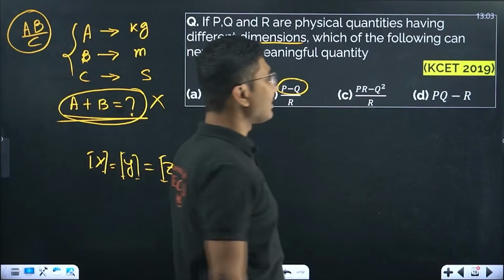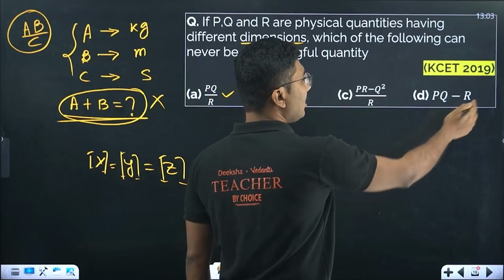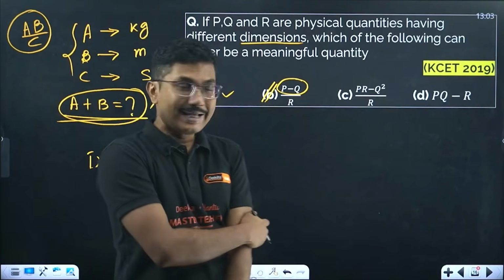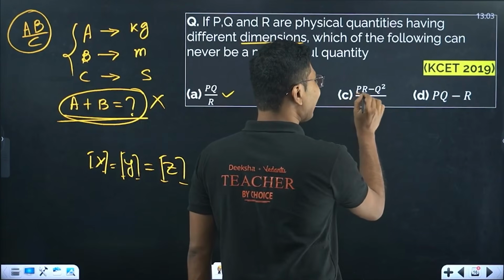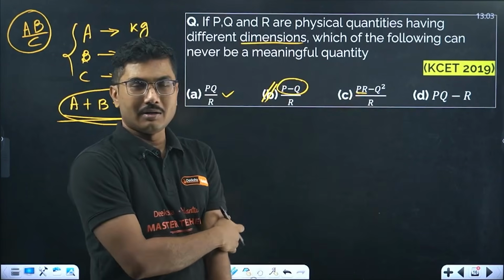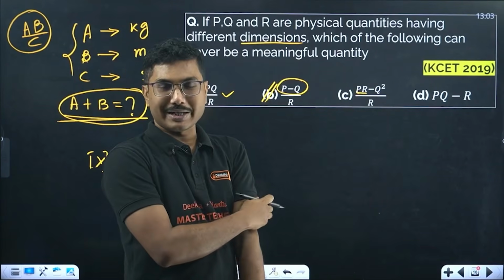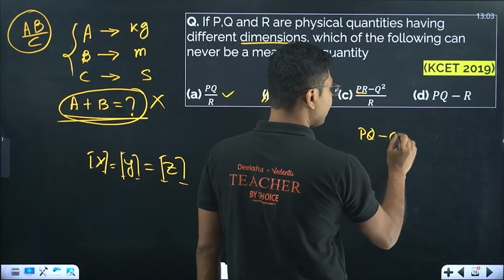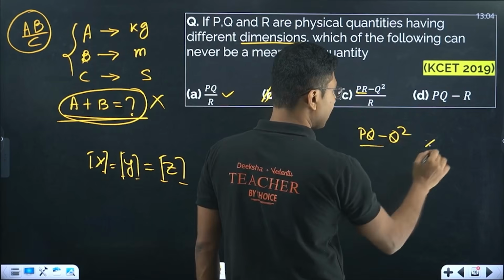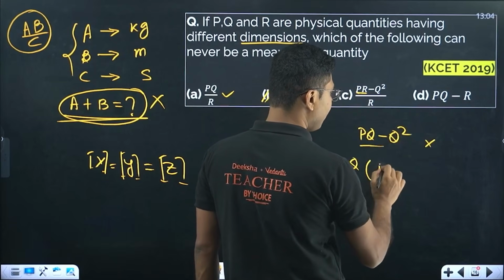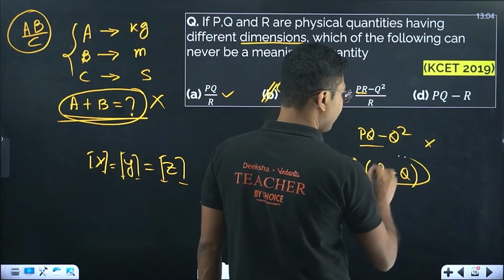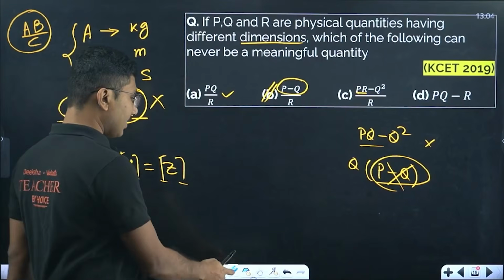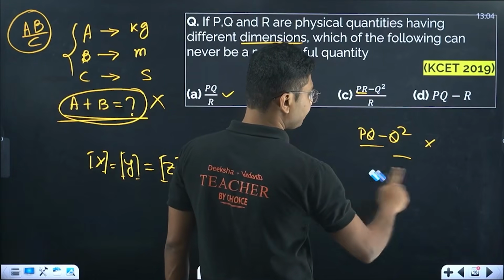Now you might say, sir, then how can this quantity or that quantity be possible? They also have a negative sign, but they are not simply subtracting from each other. If the quantity was PQ minus Q square, then this is not possible. Why? Because if you take Q common, you get P minus Q. So this quantity is not possible. Simple subtraction between two fundamentally different quantities is not possible.